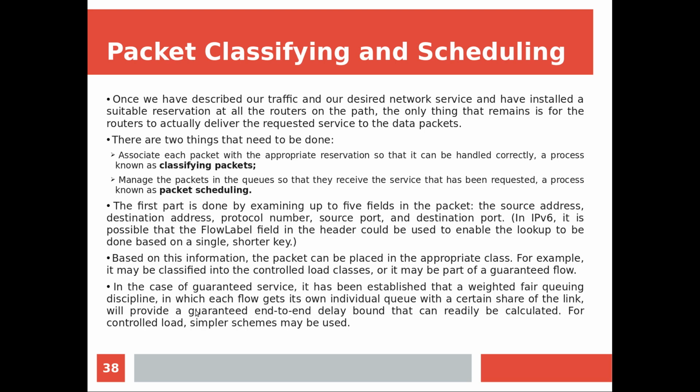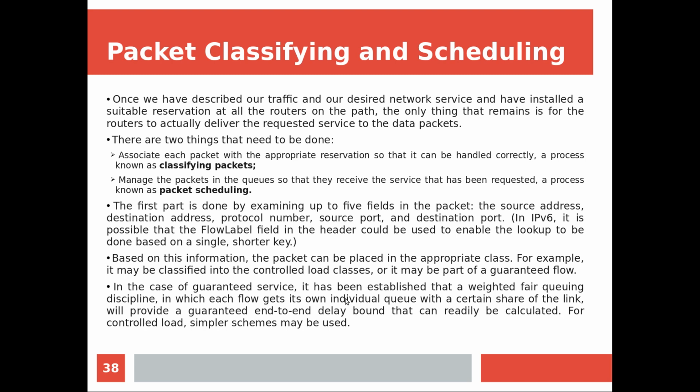If you are looking at a guaranteed service, we can make use of certain fair scheduling algorithms like weighted fair queuing, and you may have learned it in your queuing theory concepts. When it comes to weighted fair queuing, different queues are maintained for different flows with different weights assigned, and accordingly whenever you want to schedule, the queues get priority.